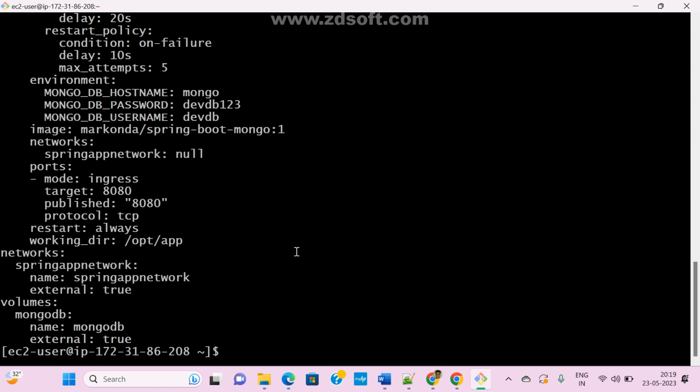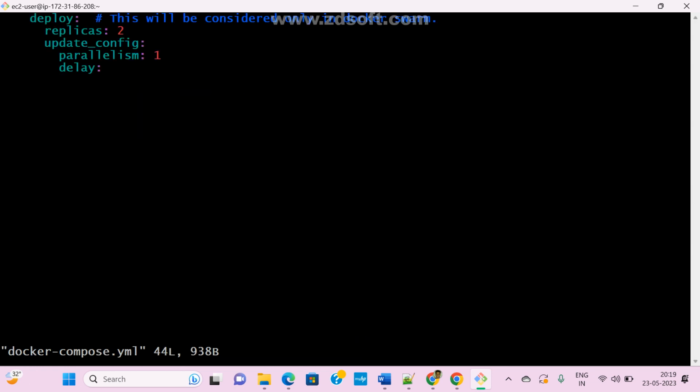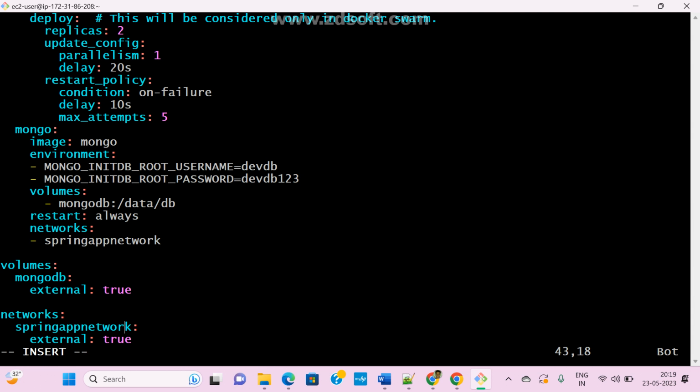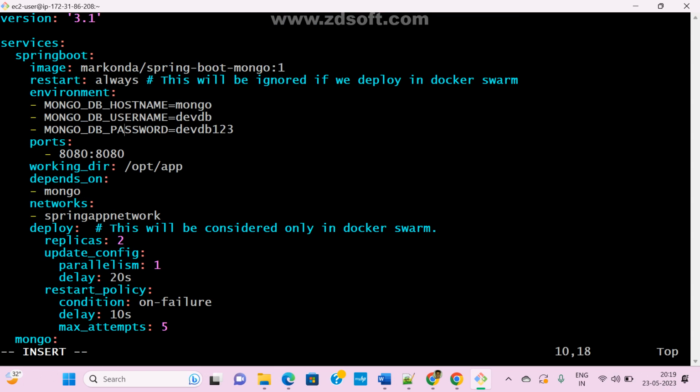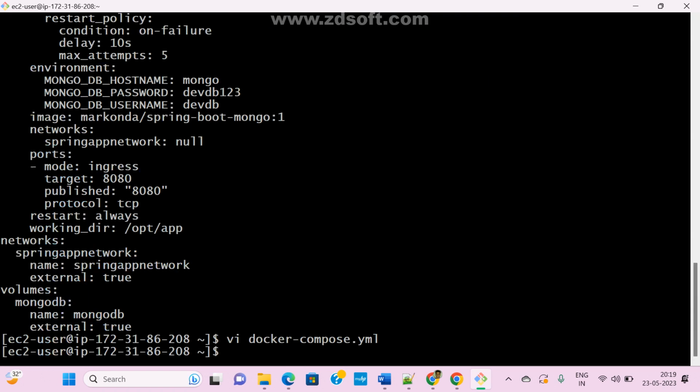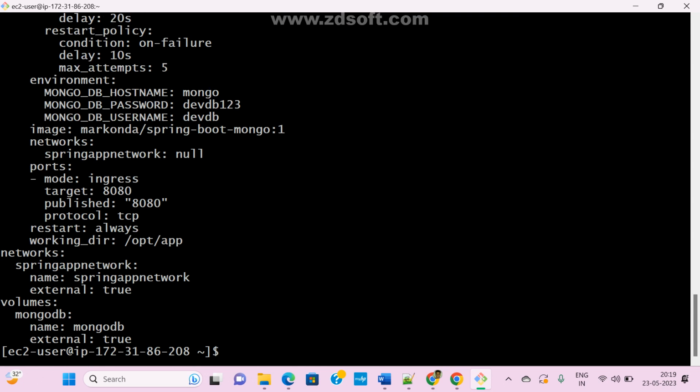Now let me deliberately make some mistakes. Okay, vi docker-compose.yml. Now I'm going to do some modifications, actually in the indentation and all. That is your wish, guys. For example, here I give some spaces under depends on. Escape, colon x. Now see here, docker-compose config, still it is saying not updated. Let me do one more modification.